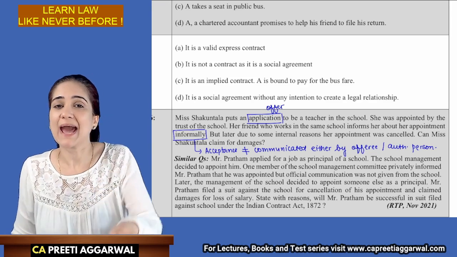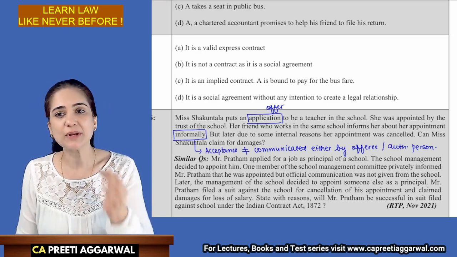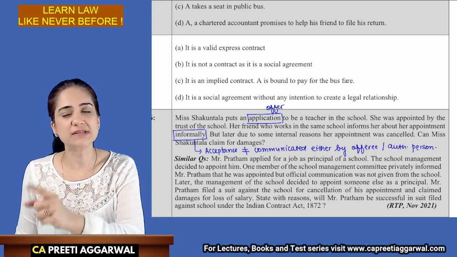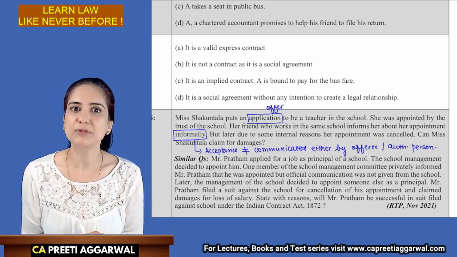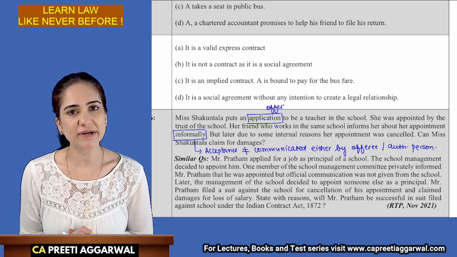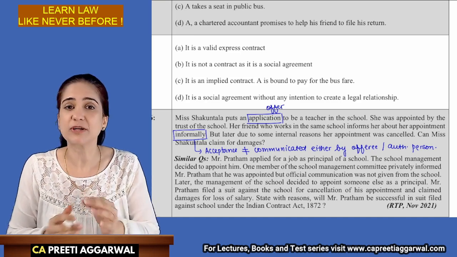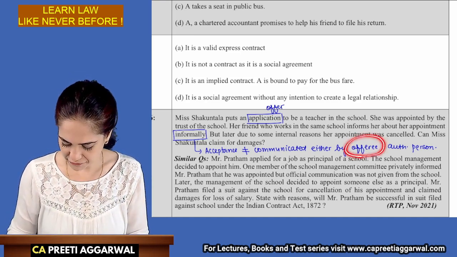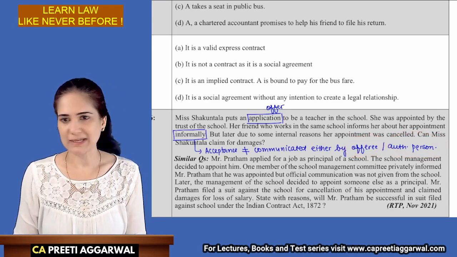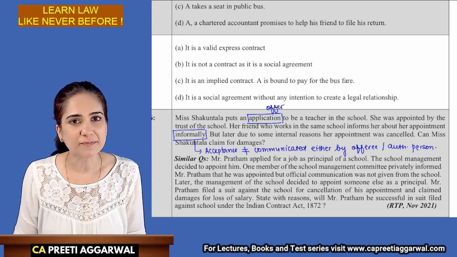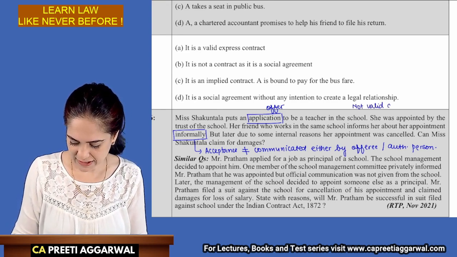An offer can be accepted by the person to whom the offer is made, but it can be communicated either by the offeree or an authorized person. We are talking about communication of acceptance, not about who can accept the offer. An offer can be accepted only by the person to whom it is made, or if it is a general offer, only by the person who has knowledge of the offer. But we are talking about communication. In this case, she is informed informally. The acceptance is not communicated either by the offeree or an authorized person. So, will the acceptance be valid? No, it is not a valid acceptance.